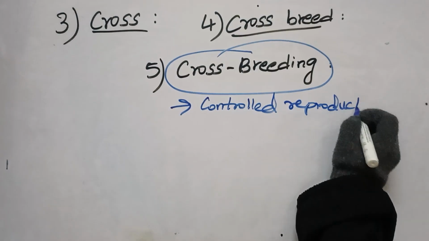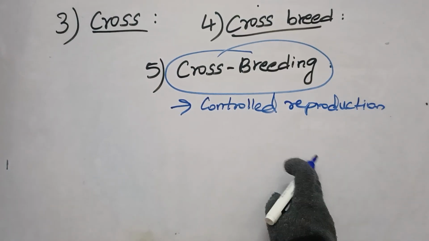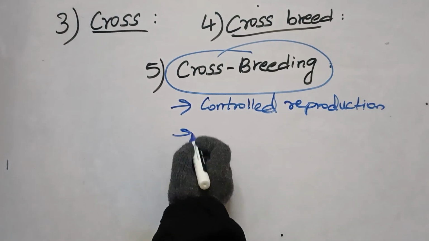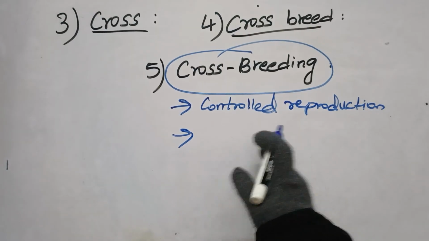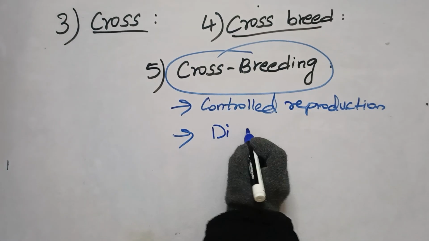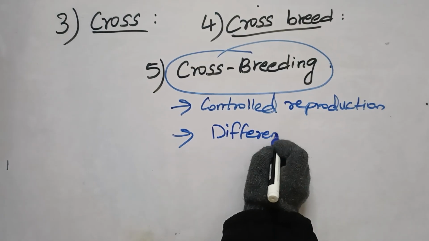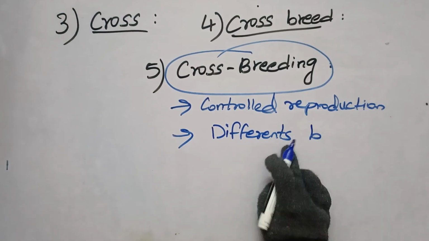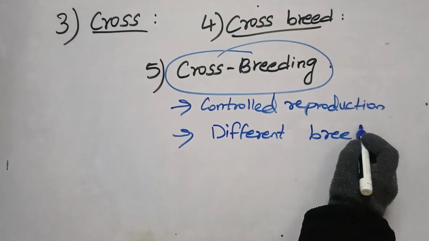But the difference will only be in the selection of breeds: different breeds will be taken, not the same breeds. So crossbreeding means different breeds will be selected.